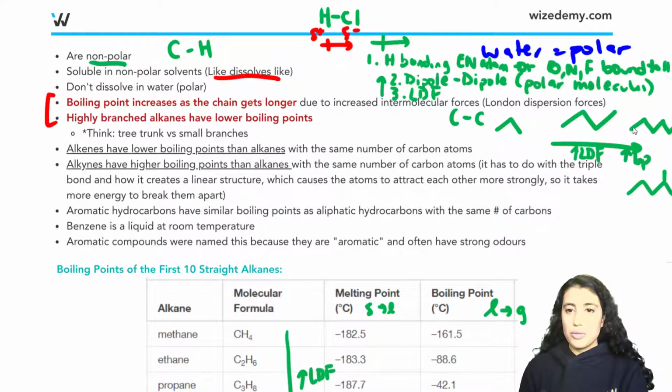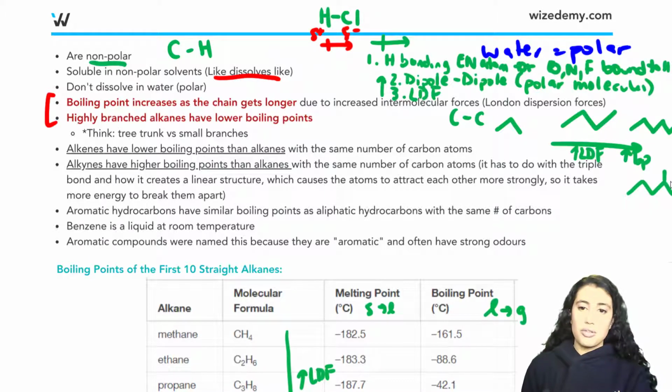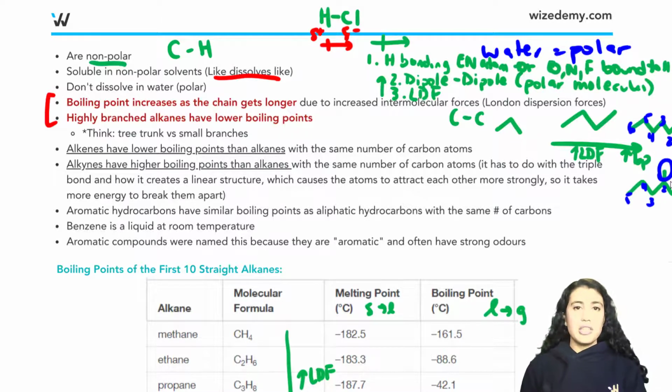this molecule. Both of these have 1, 2, 3, 4, 5, 6 carbons. This one has 1, 2, 3, 4, 5, 6. Okay, so both of them have 6 carbons, but this one has a branch. So the main chain is here, 1, 2, 3, 4, 5, and it has this branch off of it, whereas this main chain is made up of 6 carbons. Okay, so branches make the boiling point weaker or lower.